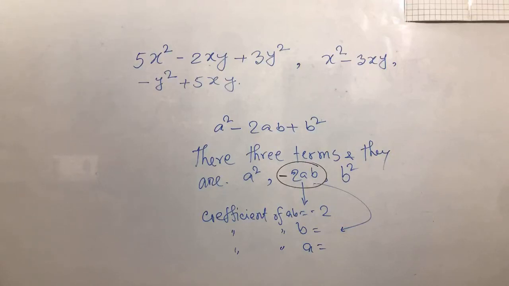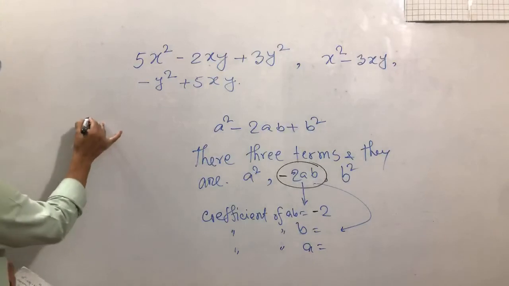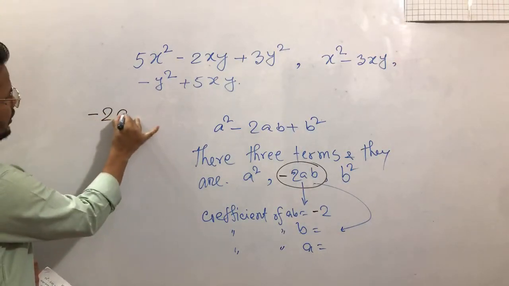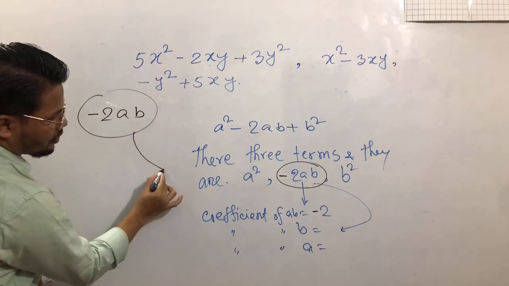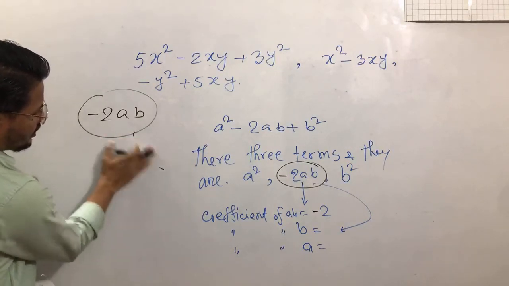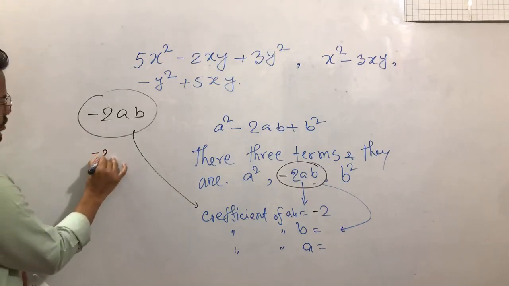Subhash says minus 2. Kamron Nahar, Bizli, you also. Okay. Everyone, you are writing minus 2. Actually, this is the minus 2 in minus twice AB. In this question, the coefficient of AB equals minus 2.